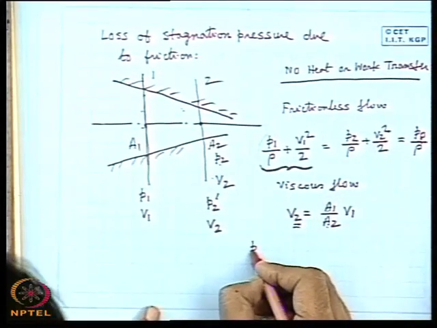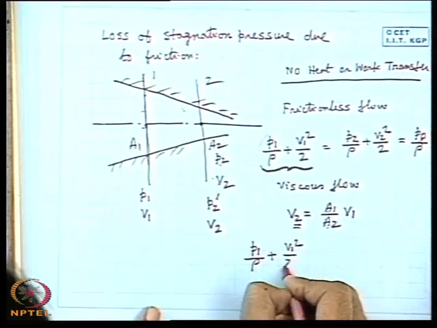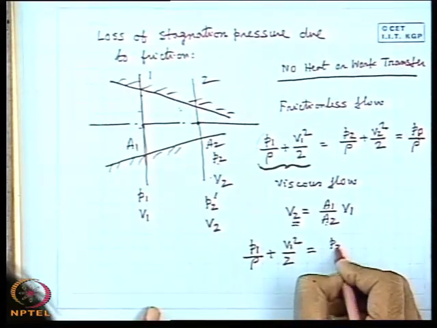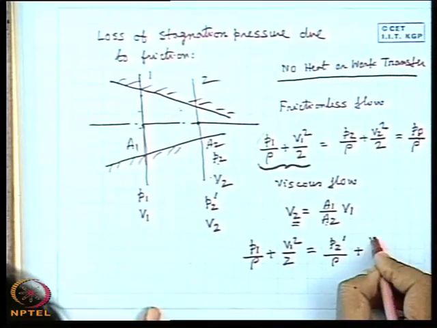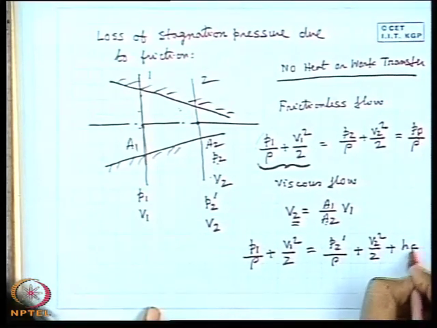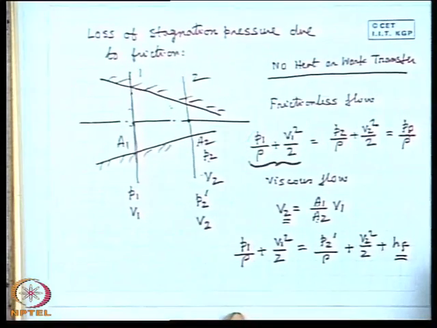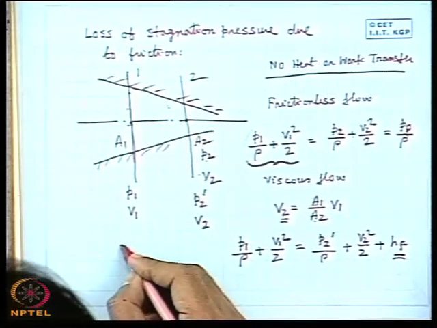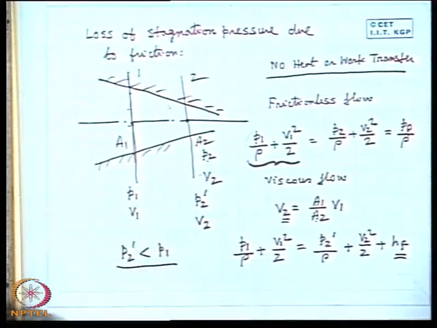Then what will happen in that case? If I write the Bernoulli's equation, P1 by rho plus V1 square by 2 will be equal to P2 dash by rho plus V2 square by 2 plus the frictional head loss HF, which is the loss due to friction. That is a part of mechanical energy converted into intermolecular energy, which means that P2 dash is less than P1. This we have recognized.